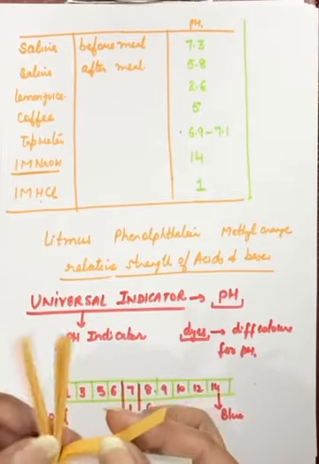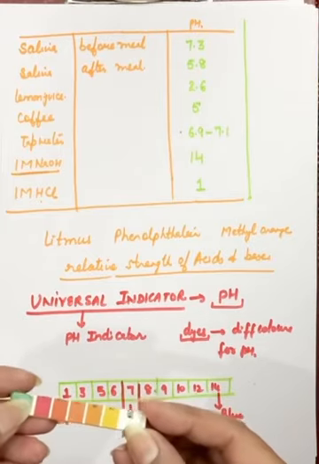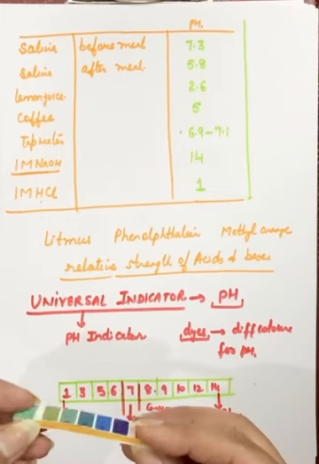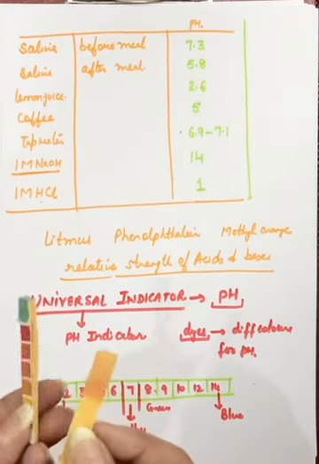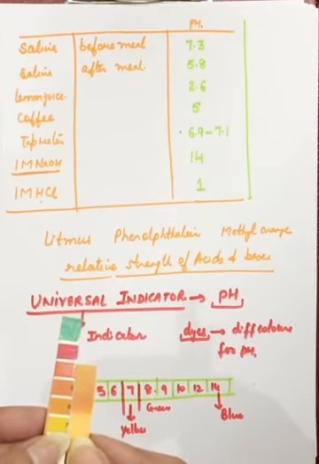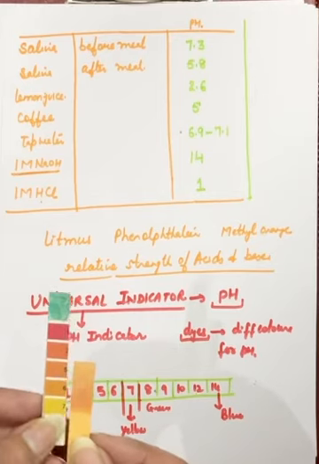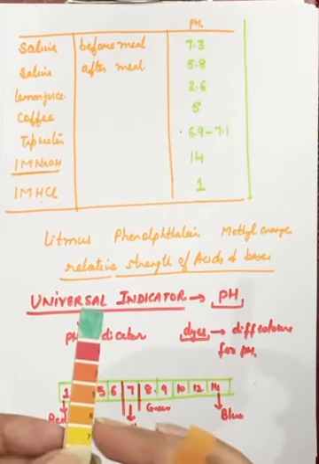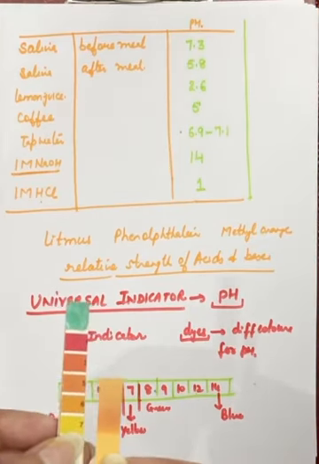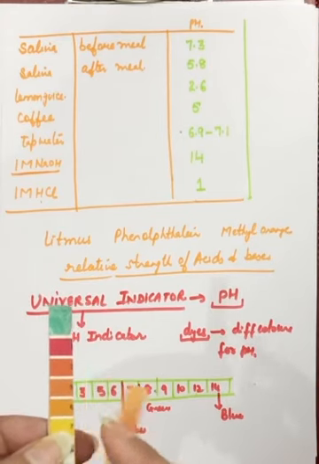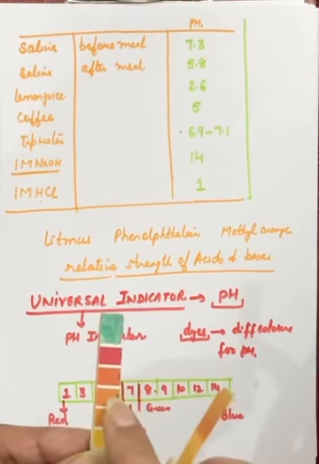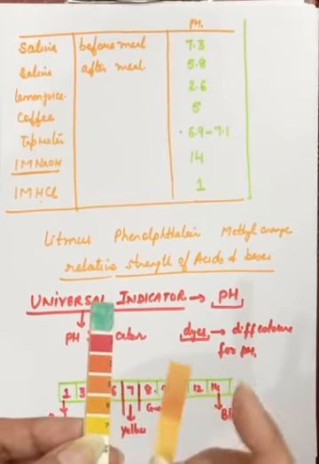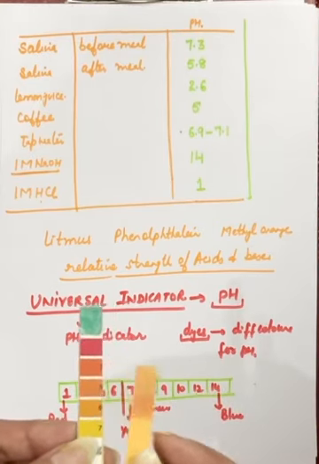The strips are there, we can use these strips, and this is the chart that we have. Using this chart, we can see the color coming on the strip. We can match these colors with the standard chart like this one. The one with which this color matches the most, you can see the numbers written on it, and we say this is the pH of this solution. Like this is matching with this shade. So the color here is matching the most with this one. The number written here is 5. So we say that the pH of the solution is 5.